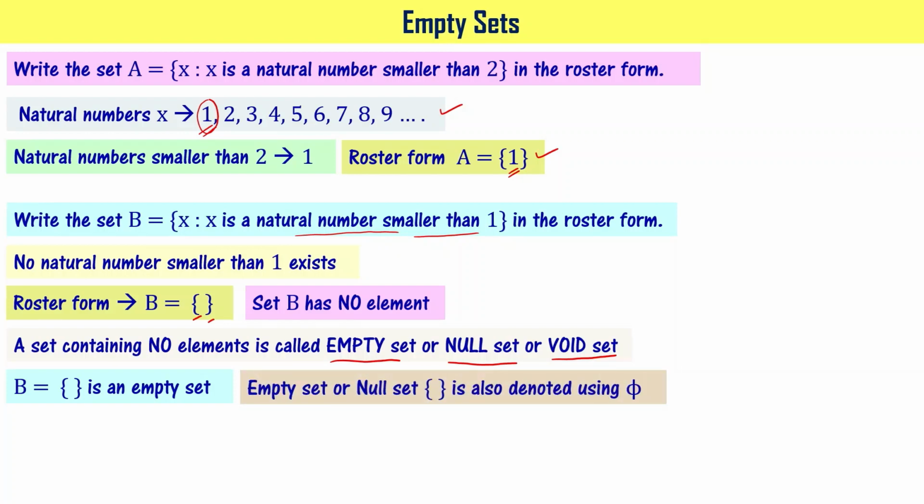Empty set or null set is also denoted using the symbol called phi. Please note this. This is a Greek symbol phi. When you write A equal to phi, it means that A is a null set or empty set. B equal to phi means B is a null set. Number of elements in the null set can be written as n of phi equal to 0, because the number of elements in an empty set is 0. Mathematically, you can represent that as n of phi equal to 0. Please note this point.